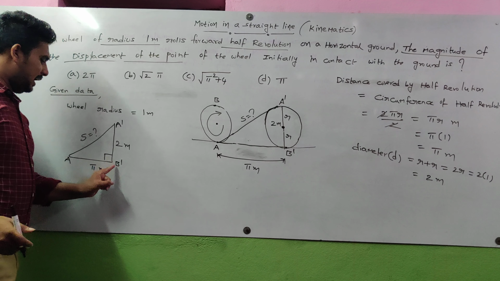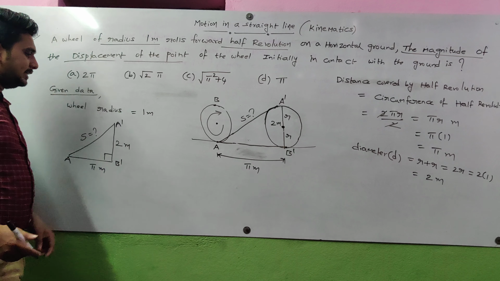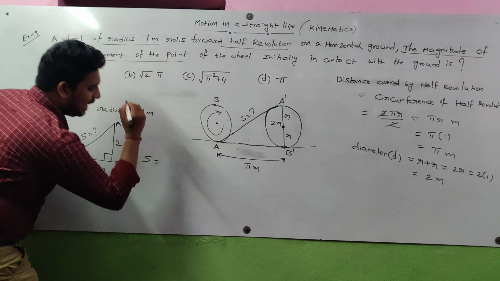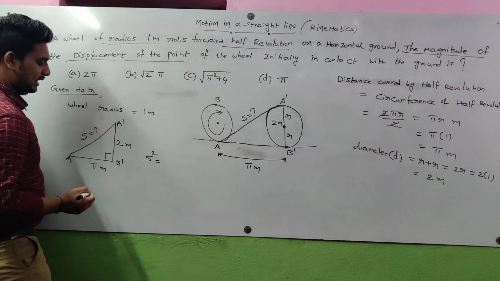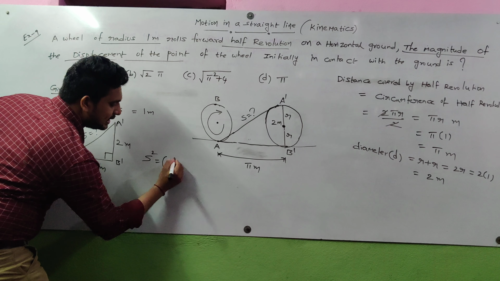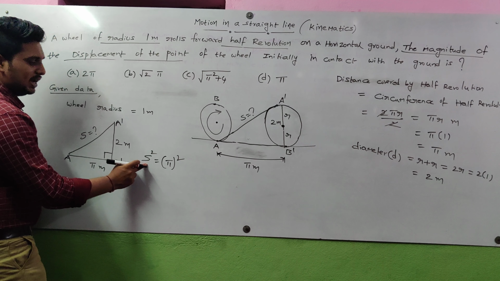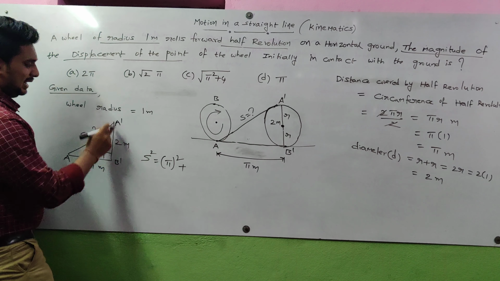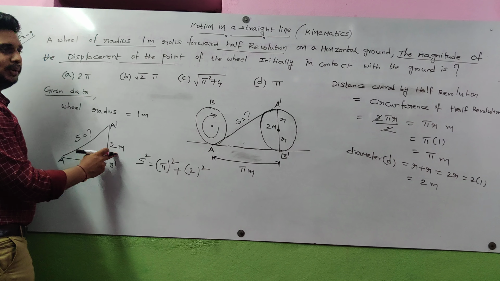So here A B dash is equal to pi meters, and A dash B dash is equal to 2 meters. Then the displacement is the hypotenuse.